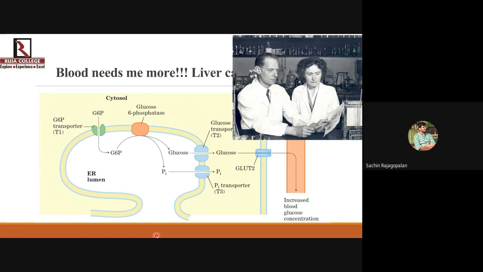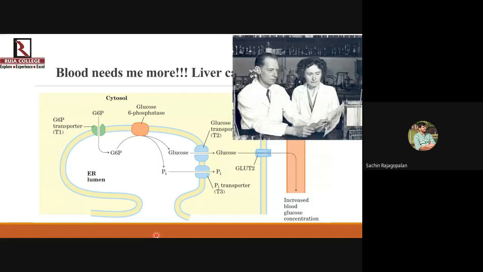So these were the two scientists who were also responsible to understand that the skeletal muscles can convert glucose to the level of lactic acid, and that lactic acid which is excreted out by the skeletal muscle tissue comes into the blood, reaches the liver, and liver is that part of the human body which has also the ability to convert lactic acid back to glucose and then store it in the form of glycogen.